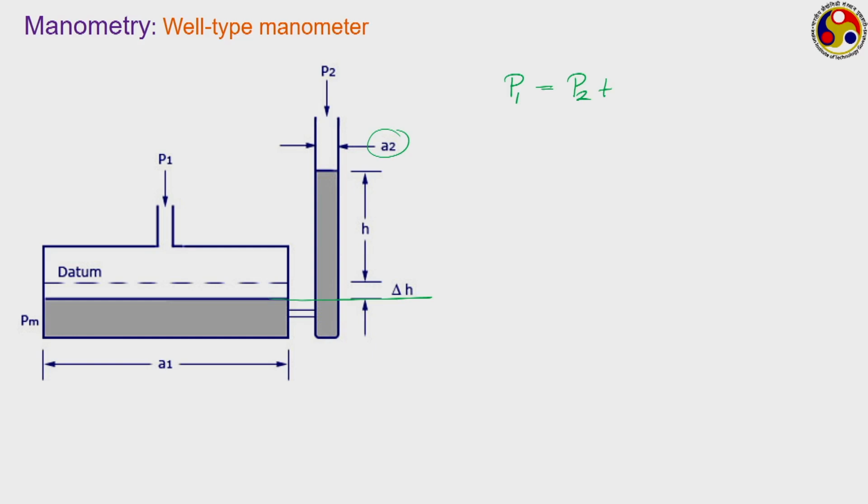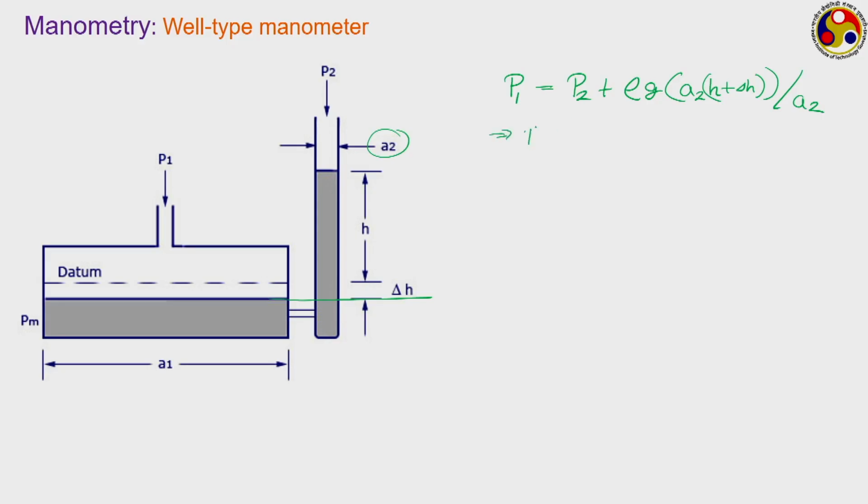Now, how much is the weight of the liquid column? Let us say rho is the density of this liquid, g is the gravity, and the volume of the liquid column will be A2 into H plus delta H. This is the volume of the liquid column, divided by the cross section area of the tube. This is the pressure.